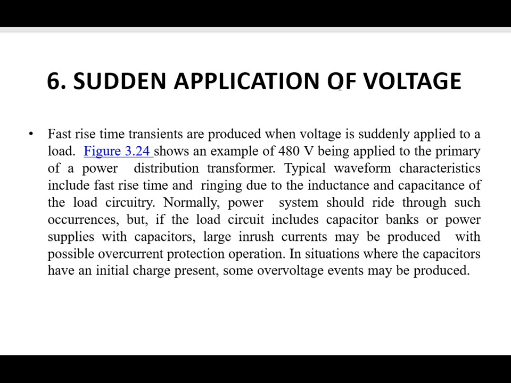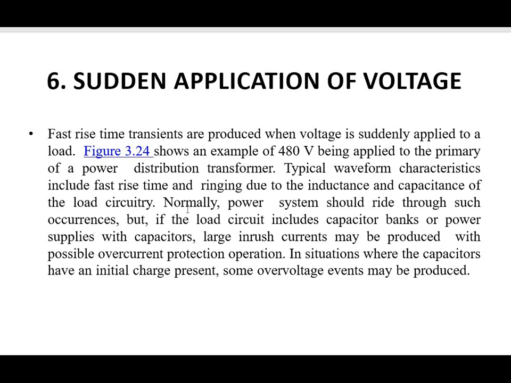Now the sixth one is the sudden application of voltage. Fast rise time transients are produced when voltage is suddenly applied to a load. An example in figure 3.24 is 480 volts being applied to the primary of a power distribution transformer. Typical waveform characteristics include fast rise time and ringing due to the inductance and capacitance of the load circuitry.